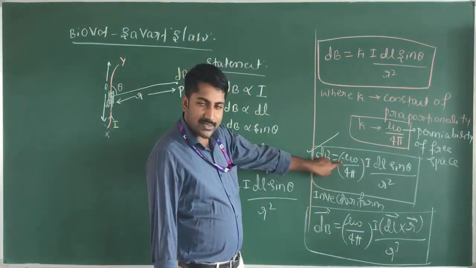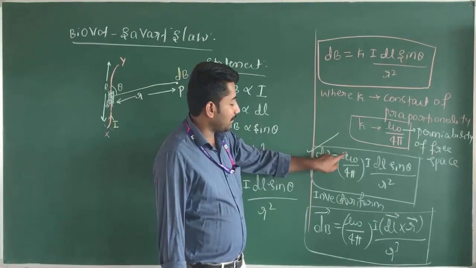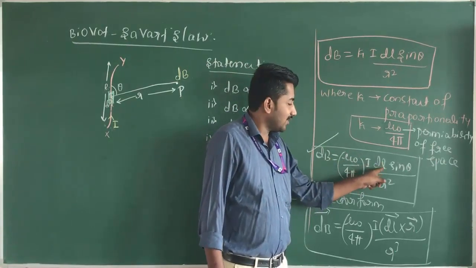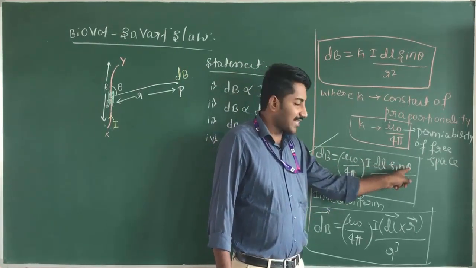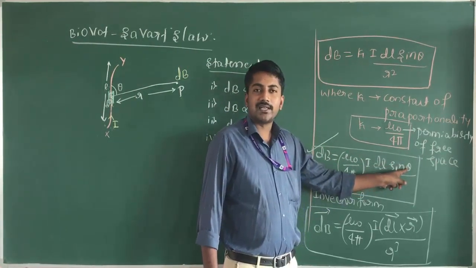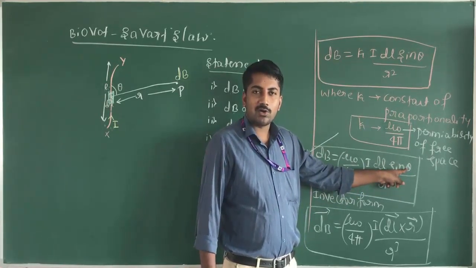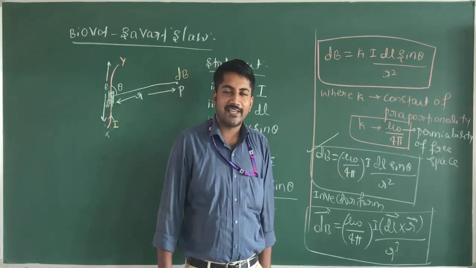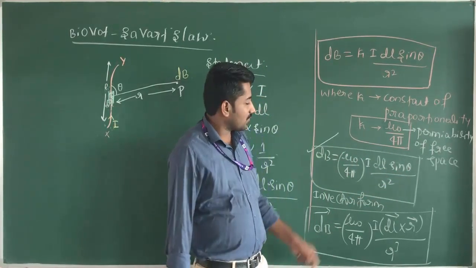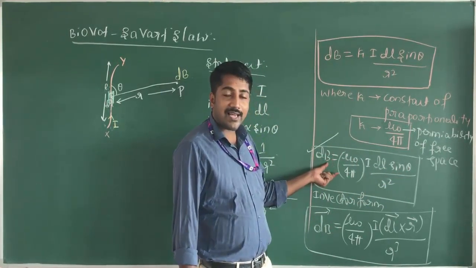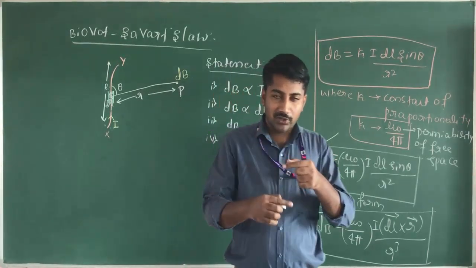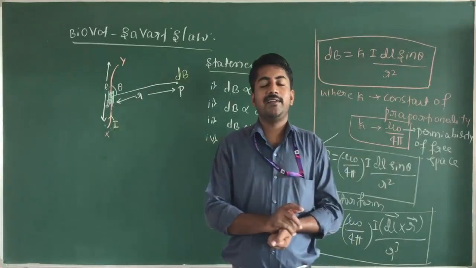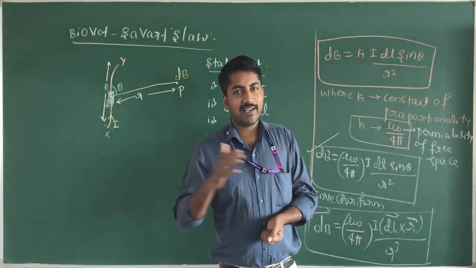Here mu naught is the permeability of free space, I is the current flowing in the wire, dl is the length of the current element, sin theta is the angle between the current element and the magnetic field, and r is the distance between the current element and the point. Using this equation, we can calculate the magnetic field due to a circular coil and the force between two parallel current carrying wires in the next class. Thank you.